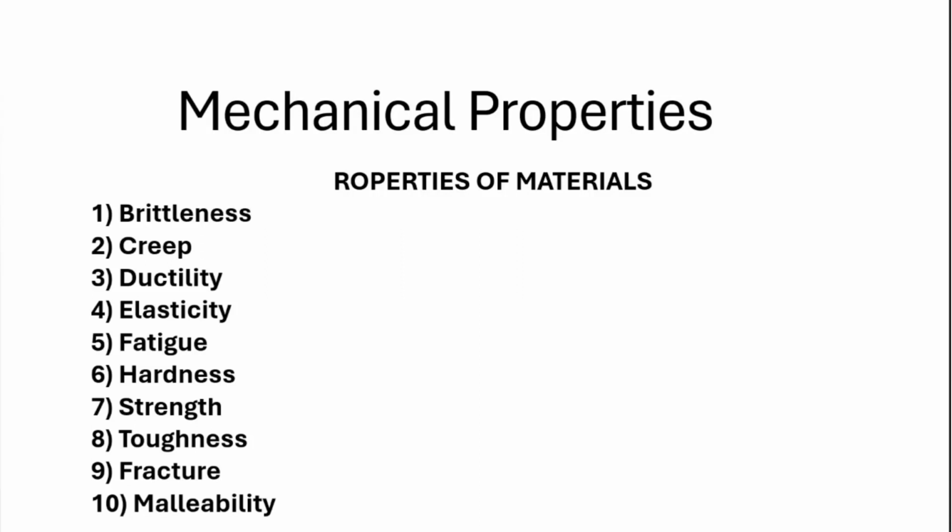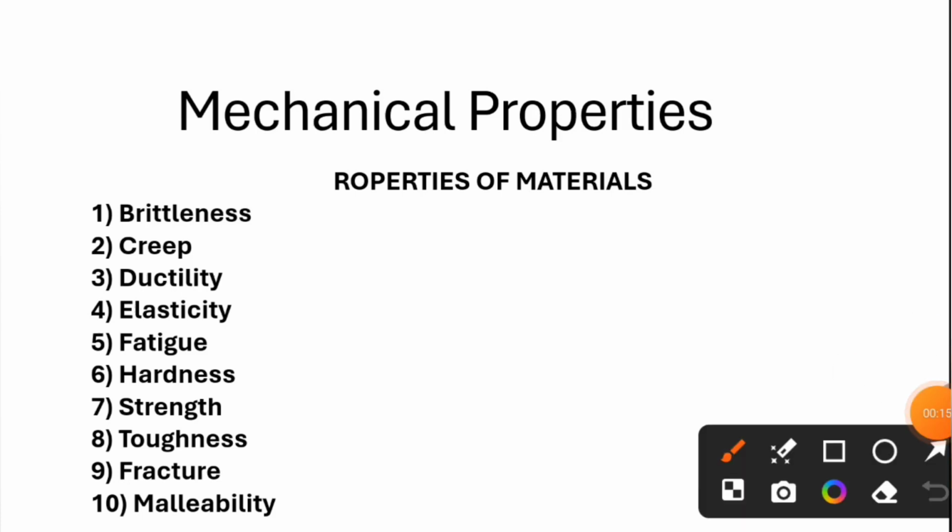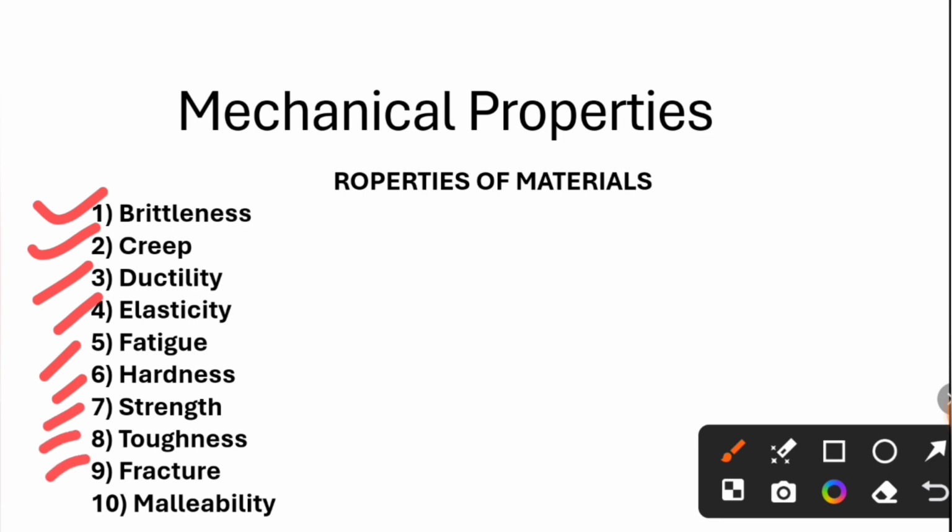So guys, today we are going to see the mechanical properties, or the properties of materials. There are various properties of materials, some of them are as follows. Our first property is brittleness, then creep, ductility, elasticity, fatigue, hardness, strength, toughness, fracture and malleability. So these are various types of properties of materials, or the mechanical properties. We are going to see first of all the brittleness.